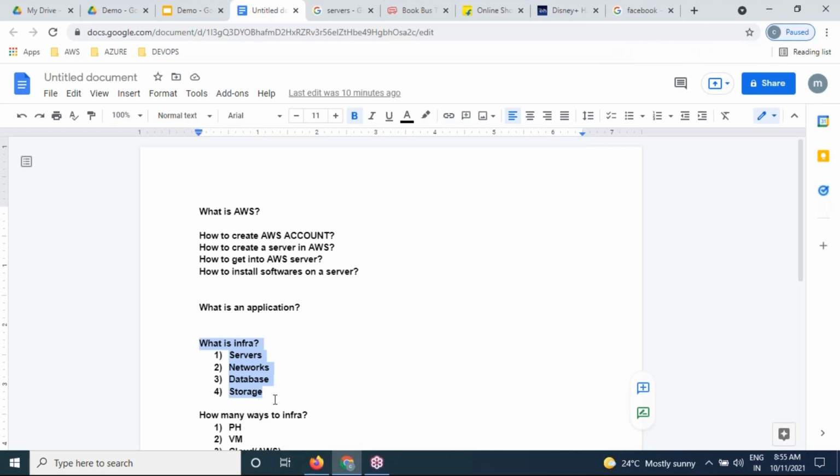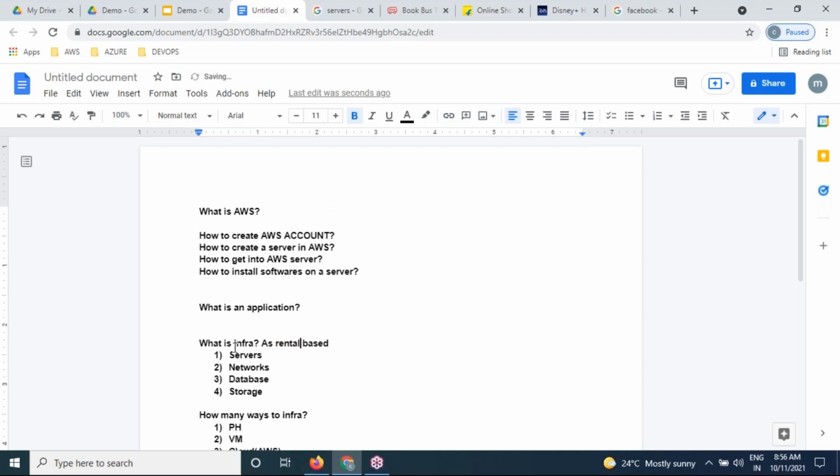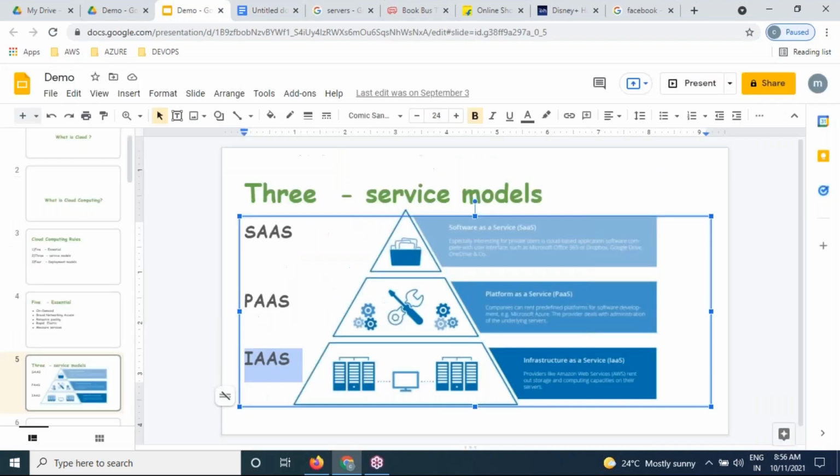This kind of infrastructure, rental-based, we are going to provide as a service. Clear, all of you? So remember very clearly.